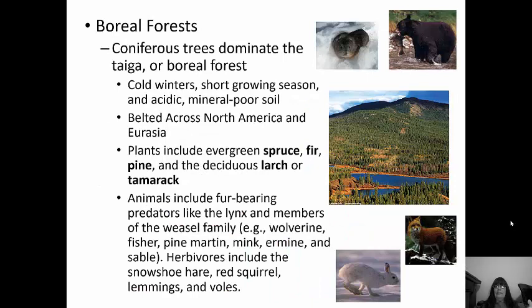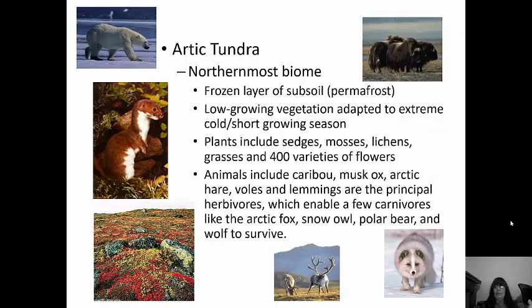Boreal forests are coniferous trees that dominate the taiga. Cold winters, short growing seasons, very acidic mineral-poor soil. Plants are going to include evergreens, so spruce, pines, and then deciduous larch and tamarack. Animals are going to have fur-bearing predators like the lynx, weasels, and then snowshoe hares, red squirrels, lemmings. We talked about the lynx and the snowshoe hare and their cycle with predator and prey. Maybe you remember that.